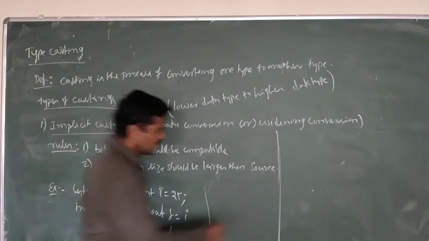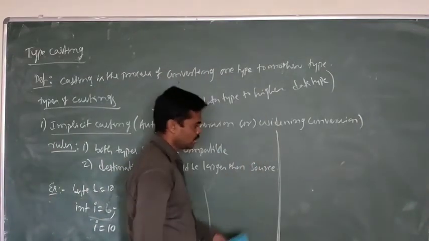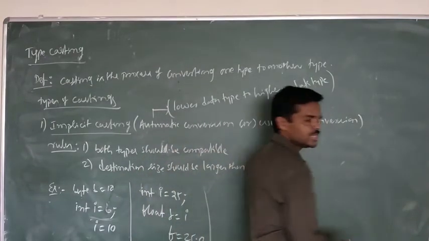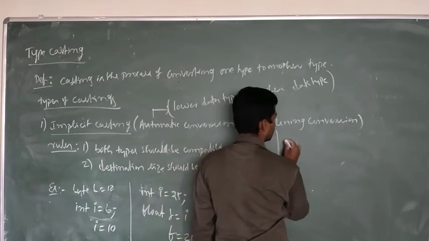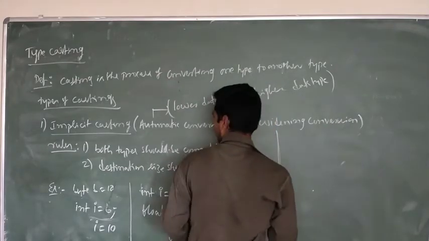If you want to see which conversions are possible using implicit casting, there is one diagram. See, here I will show some diagram.